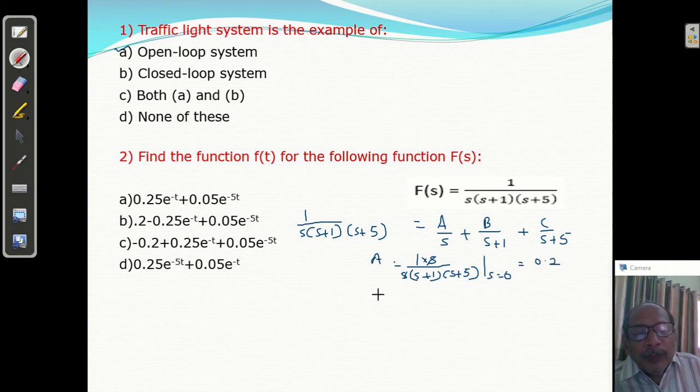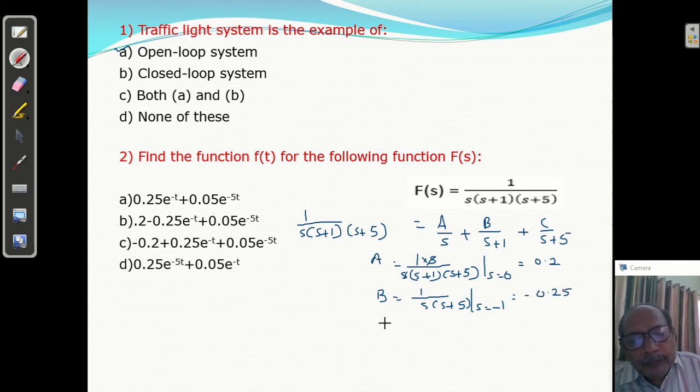5, so a is 0.2. Now B. How to find B? If you want to find B, what we will do? We will multiply the denominator of B, this s plus 1, on both sides, and put s equal to minus 1. So when you multiply here, you will get 1 upon s into s plus 5, right, and put s equal to minus 1. So it is minus 1 into minus 1 plus 5, that is minus 1 into 4, so you will get minus 1 by 4, that is minus 0.25.